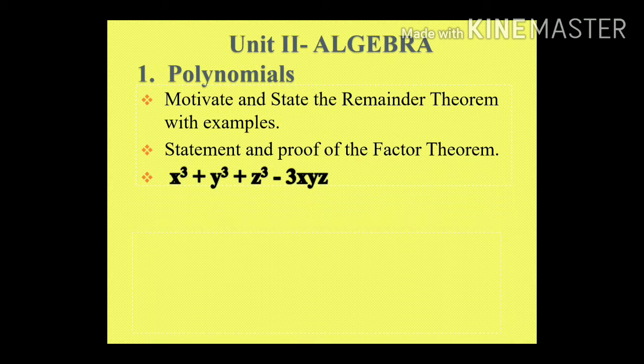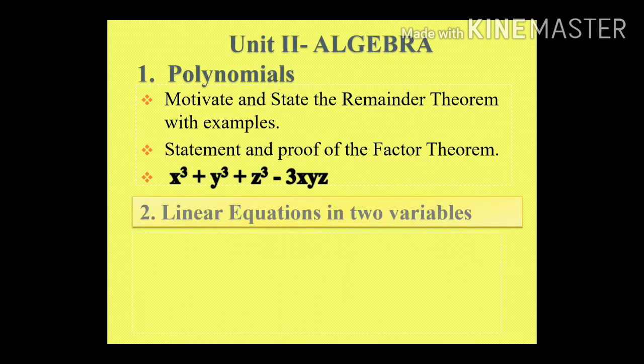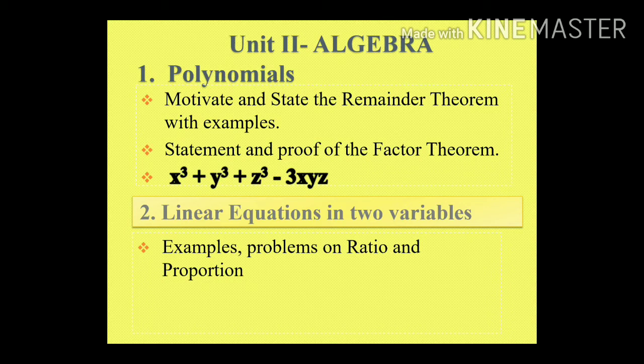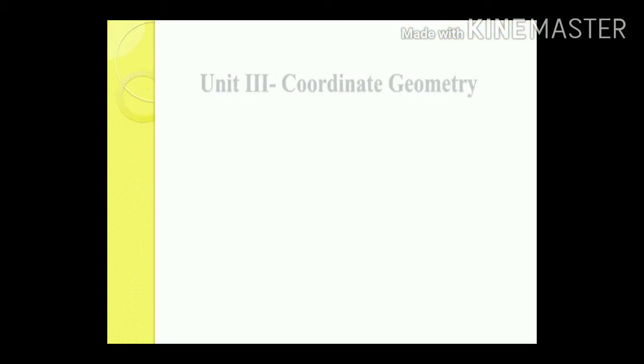The second chapter in algebra is linear equations in two variables. In this chapter, examples and problems on ratio and proportion won't be asked. You have to study the rest of the things, like recalling linear equation in one variable, introduction of equations in two variables, then writing linear equations in two variables in standard form, and the graph of linear equations. Only this part will not be appearing.